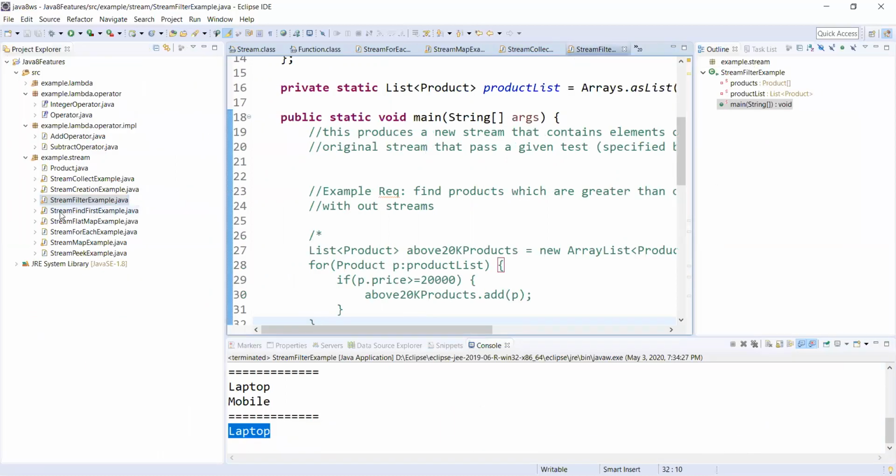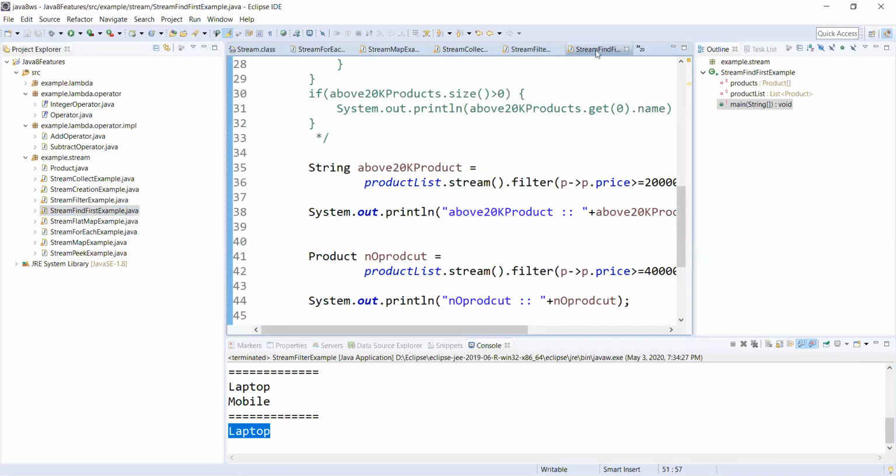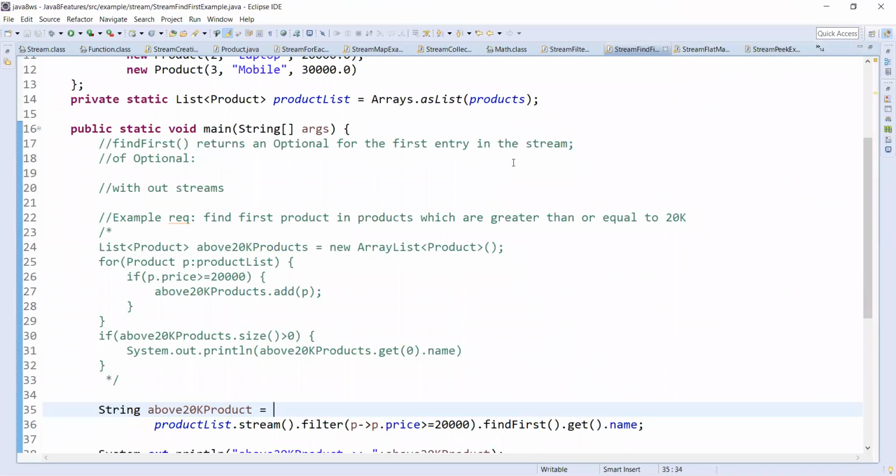Okay, so now find first. What will the findFirst method do? findFirst returns an Optional for the first entry in the stream.